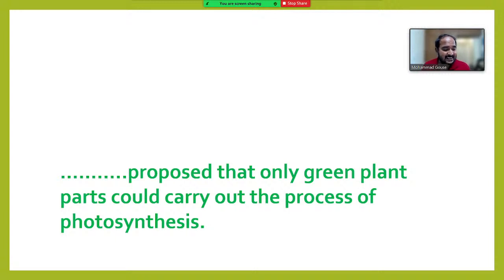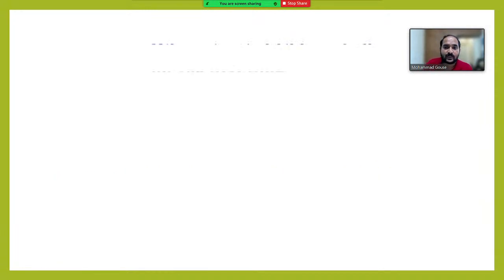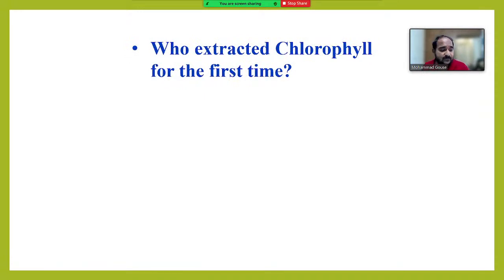Prasanna Kumar Reddy, right answer. Sri Pavan, right answer. Meghana Lokanatham, right answer. Very good. So the answer is Ingenhousz. He said that only the green parts of the plant can perform photosynthesis and release oxygen, that too in presence of sunlight only. Who extracted chlorophyll for the first time?